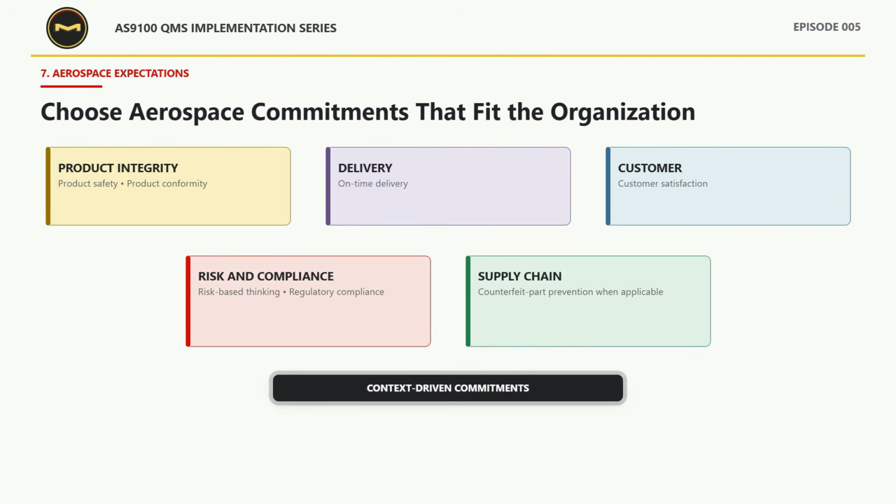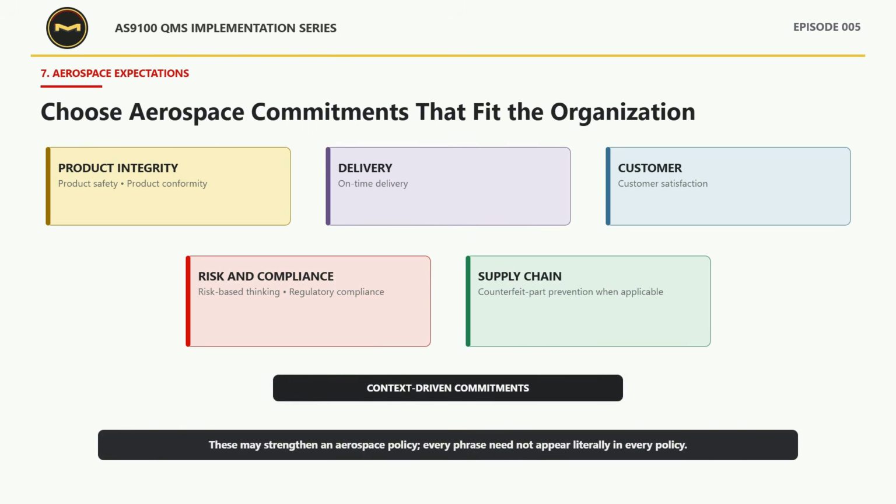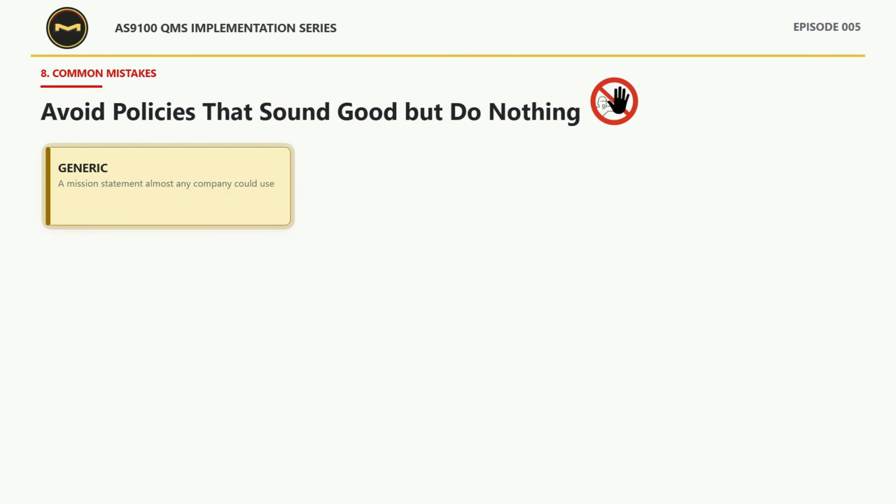These are meaningful aerospace expectations, but the standard does not require every phrase to appear literally in every quality policy. The right approach is to include only commitments the organization can truthfully own, explain, measure, and apply. That brings us to 5 common mistakes.